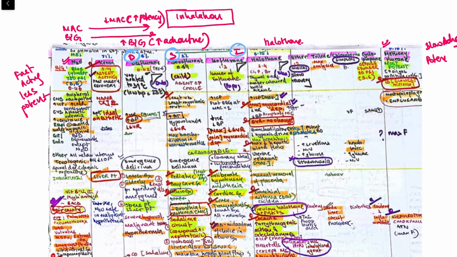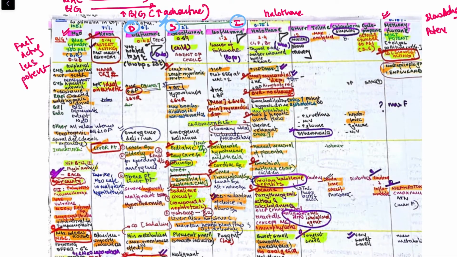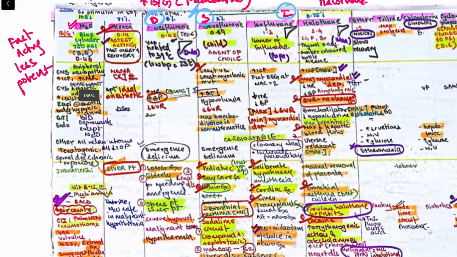So something in between is used. The most commonly used anesthetic agent here is sevoflurane. Like for induction, the king was what? Propofol. It is a very safe answer to mark, propofol. Here the same is sevoflurane. The safest answer to mark if you don't know anything is sevoflurane, but it is obviously better to learn so that you don't make mistakes if some other question is asked. Okay, so what do you need to know? Let's start with N2O.